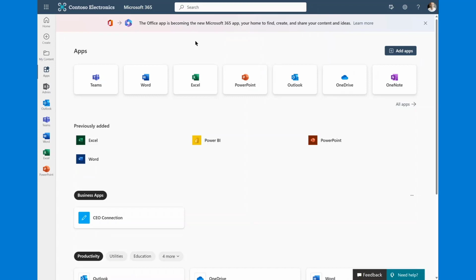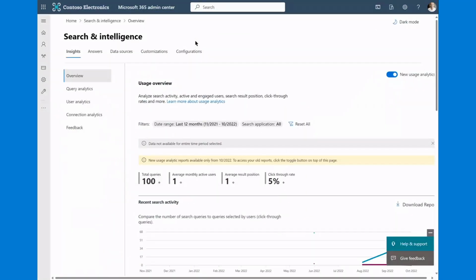We also got a lot of questions as to what's going on with site collections. A lot of our users work within the context of site collections. How do we best represent that here? The good news is we actually have a Canvas expansion project. We're going to bring much of this detail to SharePoint sites themselves, as well as being able to better look at activity across individual SharePoint sites inside of Usage Analytics. You'll see this manifest over the next couple of weeks, in which you'll be able to have a more granular view of the individual site's performance inside of your organization. Site administrators will also get the richness of reports that you find in the Search and Intelligence Admin Center as well.